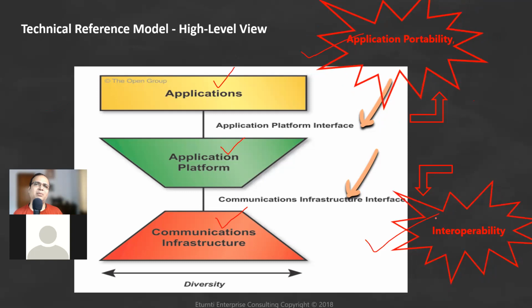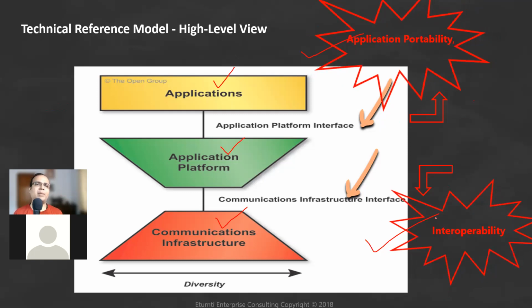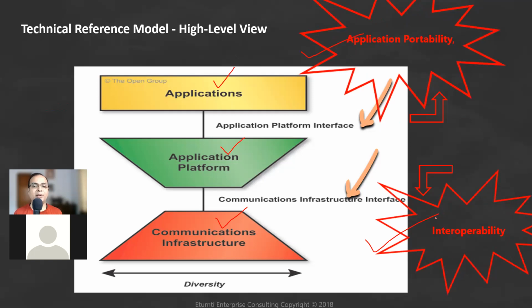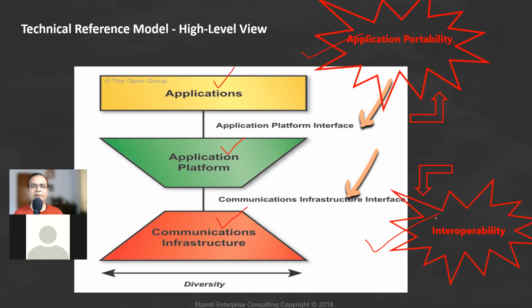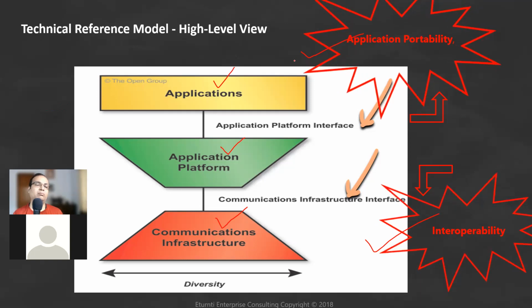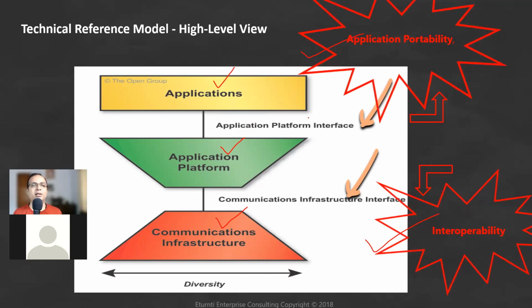Since you can run an application on any platform, any communication device, any network protocol, you're interoperable with everybody. Since you're saying any platform, you're portable with everybody. So you might get a question: TRM solves which two industry main points? You should say application portability and interoperability.